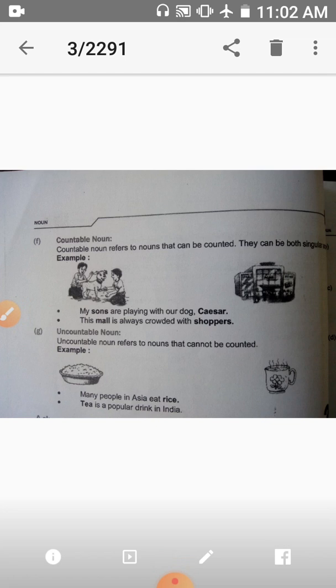So we come to know about students. 35 students are here. Second one is uncountable noun. Uncountable noun refers to nouns that cannot be counted,